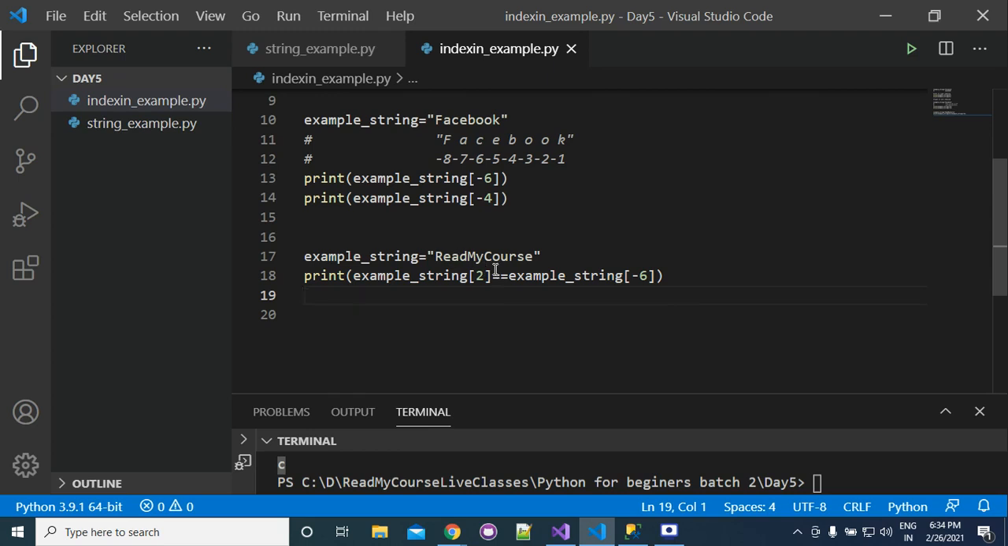So we are comparing the value at index 2. If I write index 2, then it is left indexing. So you need to find what the character is. So C is present. Now example string -6 will be what? Again C. So the answer will be true in that case.